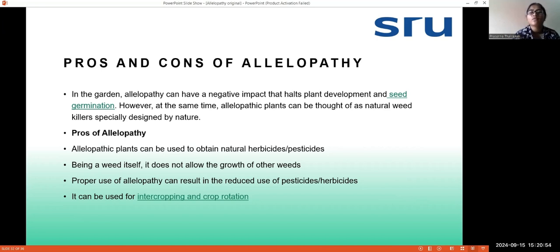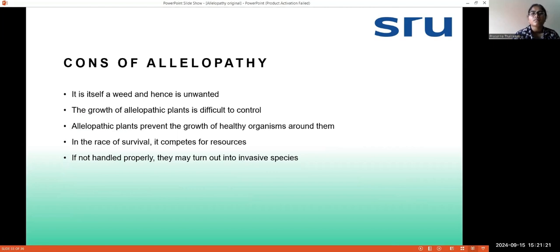Proper use of allelopathy can result in reduced use of pesticides or herbicides. If we know the proper method of extracting allelochemicals from the plants, we can use them as either pesticides or herbicides. It can also be used for intercropping and crop rotation. If one plant has an allelopathic effect on another, such plants can be selected and used for intercropping.